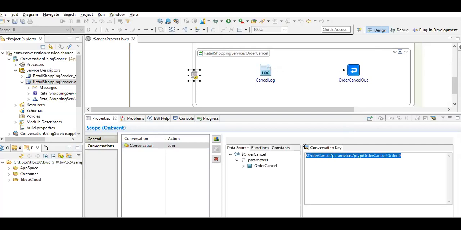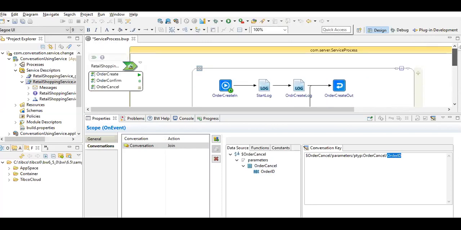The conversation key used is the order ID, which is responsible while the order needs to be confirmed. While canceling the order, it is also looking for the order ID while joining the conversation. So I hope this example is simple.